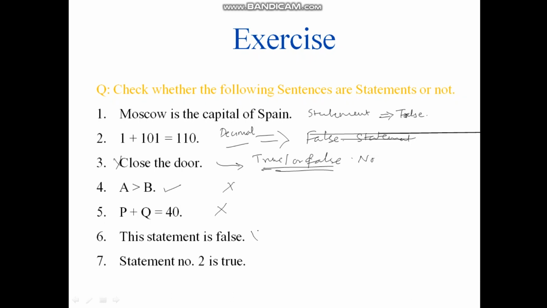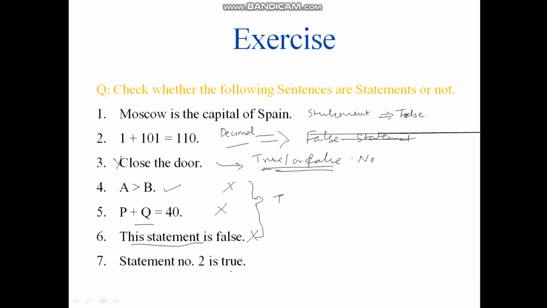This statement is false is also not a statement, because these three sentences do not have any truth values. So I cannot say it is true or not, because I don't know the value of A. I don't know the value of P and Q. And this statement is false. So I don't know what this statement means.